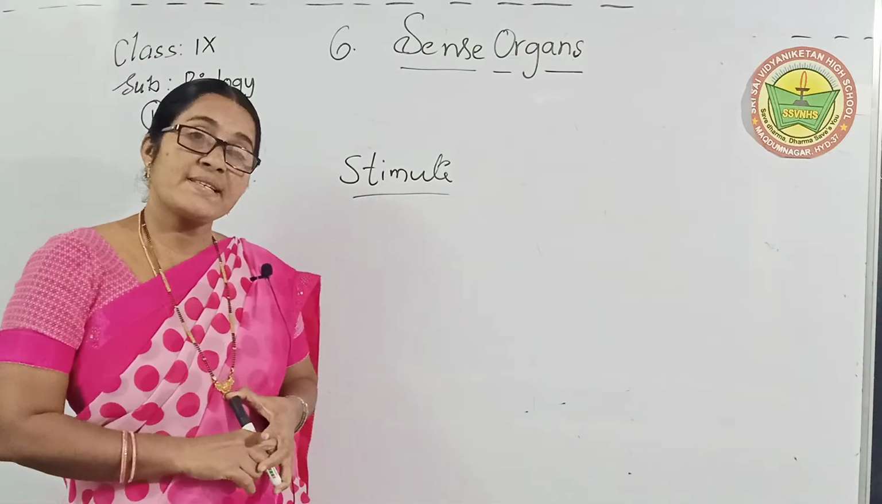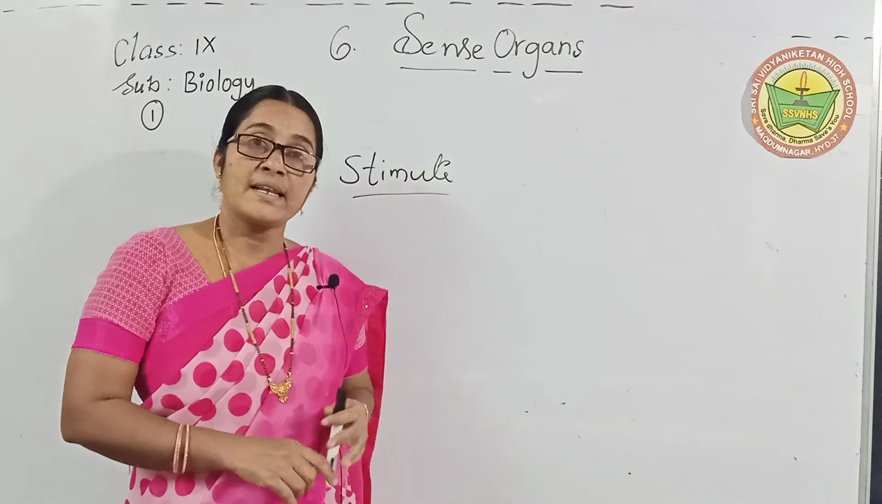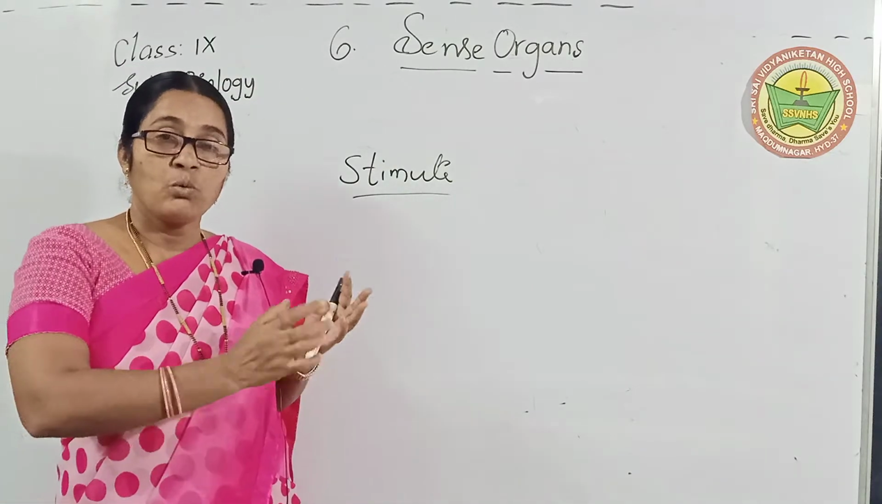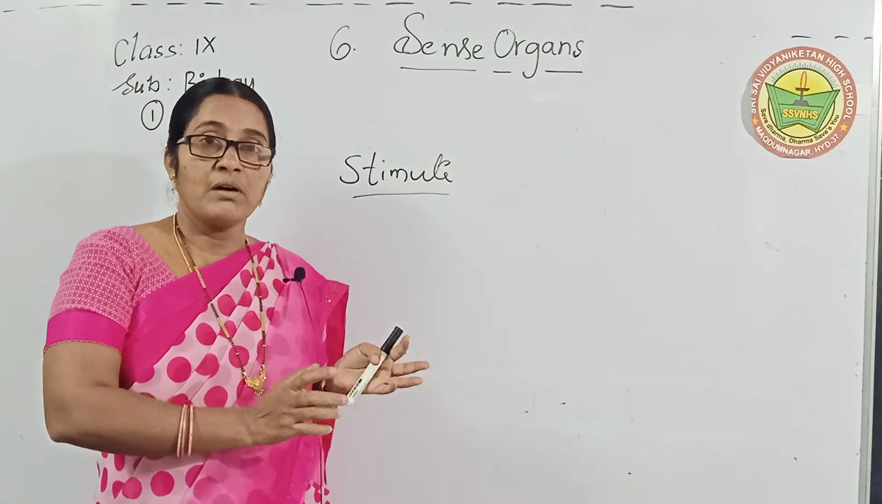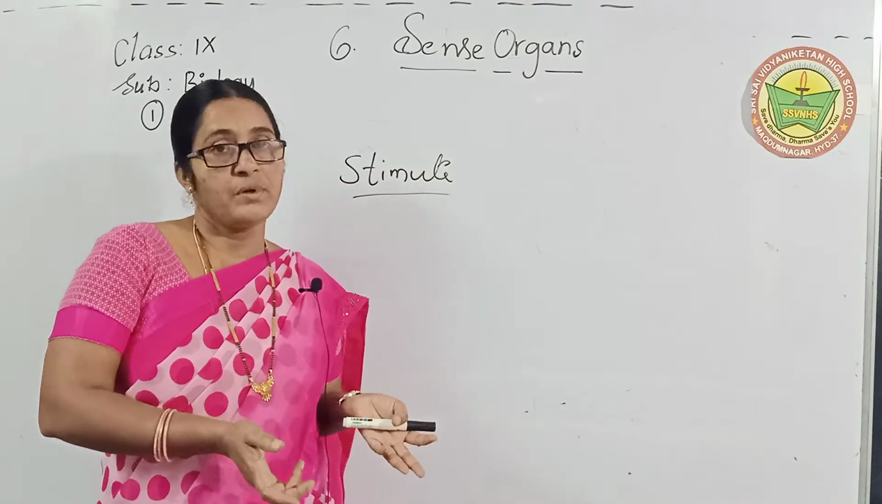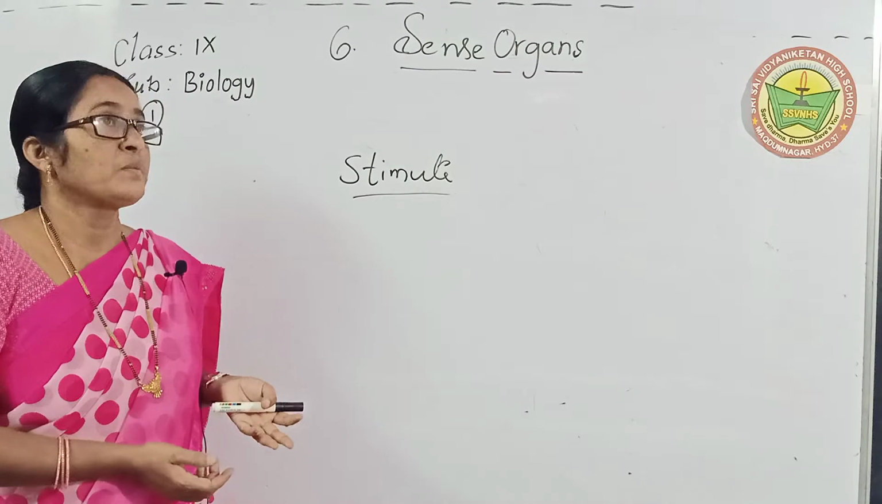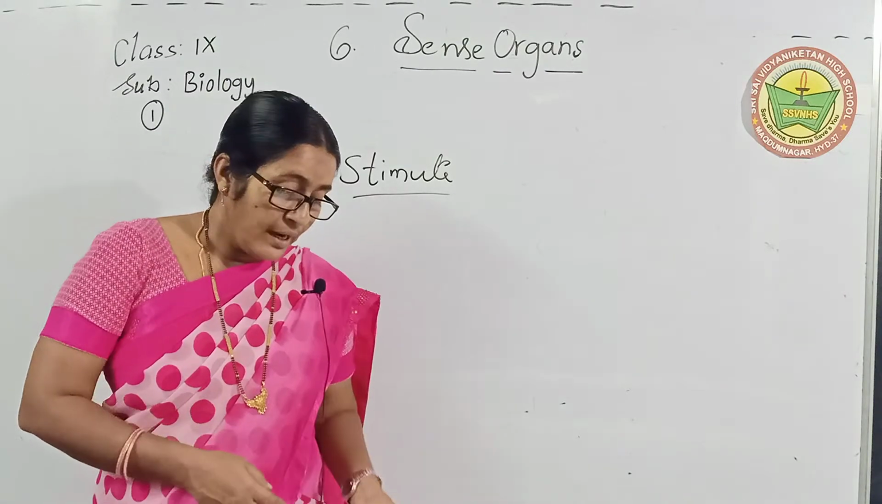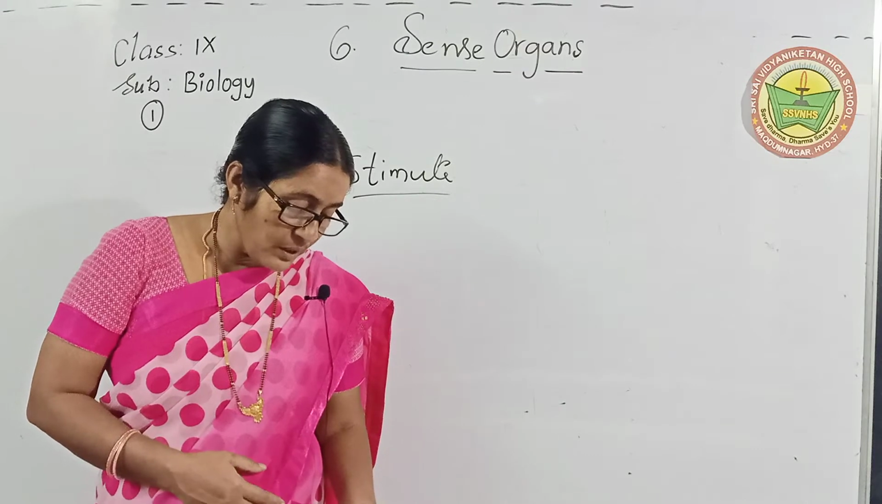What is the meaning of sensory system? It is related to one organ. What is that organ? Brain. Okay, the brain gives us some such types of senses. And next, one more example.